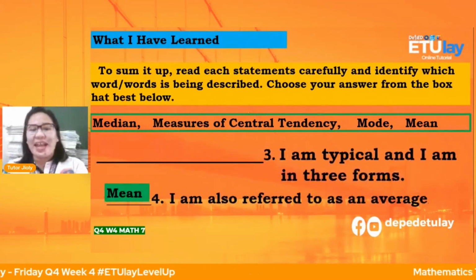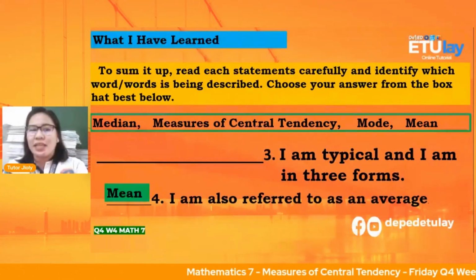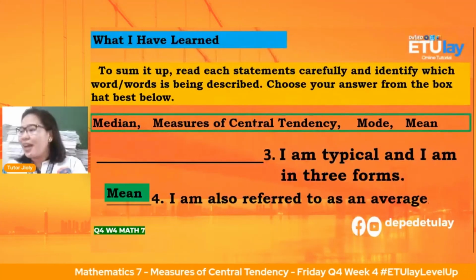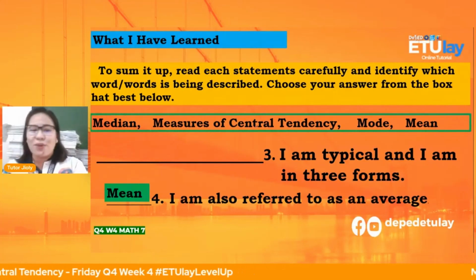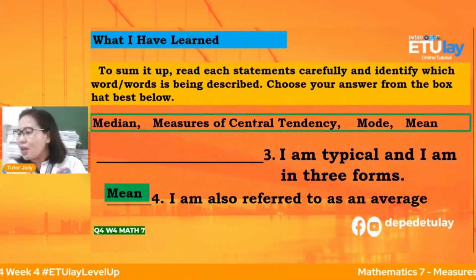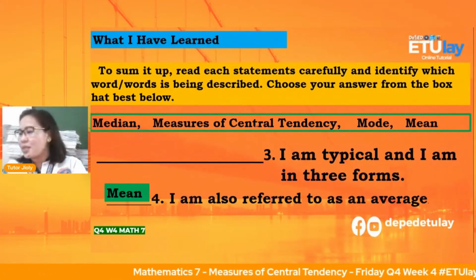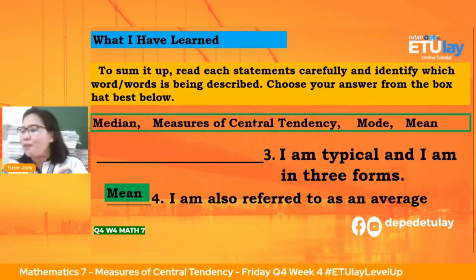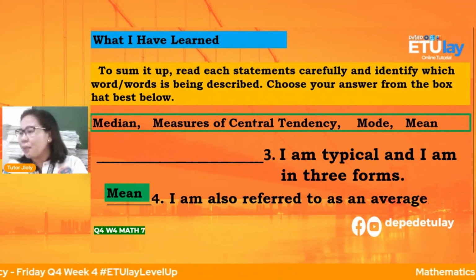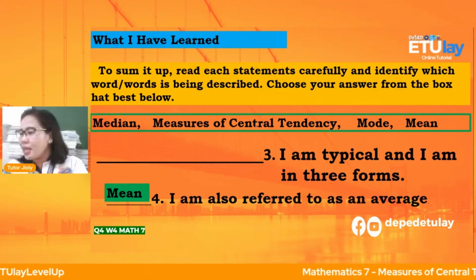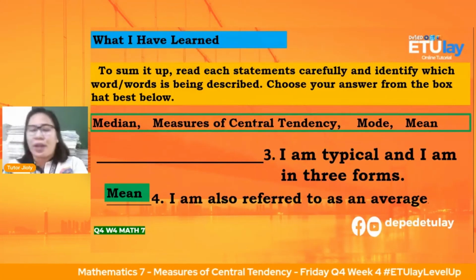Next one, I am typically the 3 forms. Sino yon? Yung may 3 forms. Thank you for the very good answer. Thank you mga anak. So we have for number 3. Sa number 3, ano ang sagot? I am typically the 3 forms. Ayan, meron na. Yes, Janet, we will see if your answer is correct. But the answer for number 2 and number 1 is correct. How about number 3? We will see if your answer is correct for number 3.